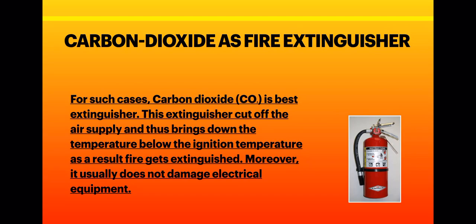As a result, the supply of air will be cut off and the fire will get extinguished, right? So carbon dioxide acts as a very good fire extinguisher. Children, here in the slide it is written CO, but the small 2 is not visible. The formula of carbon dioxide is CO2, right?